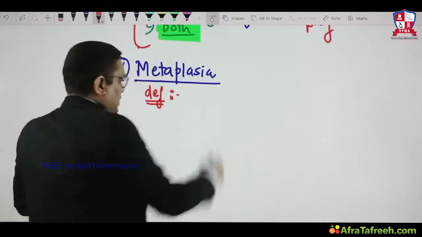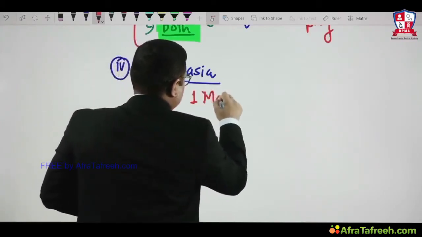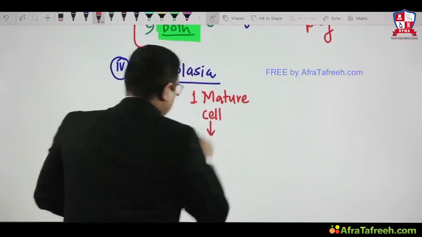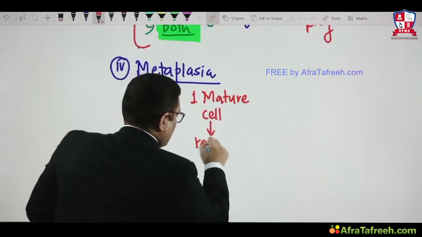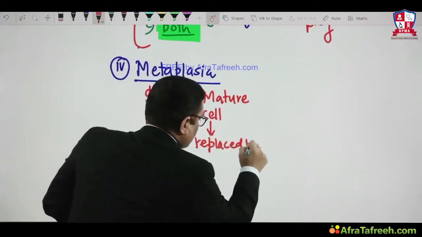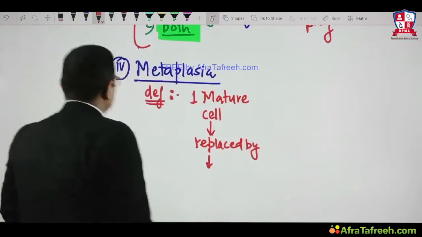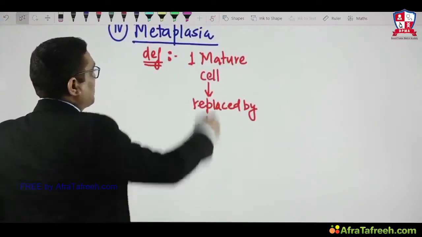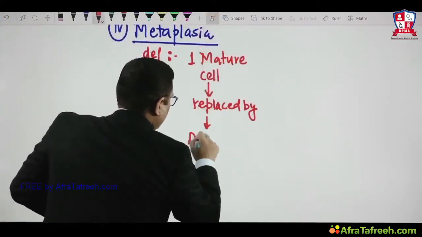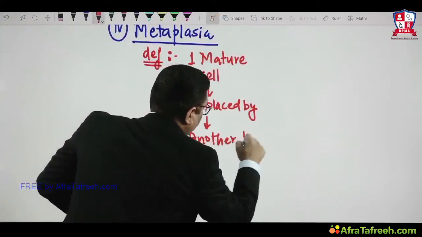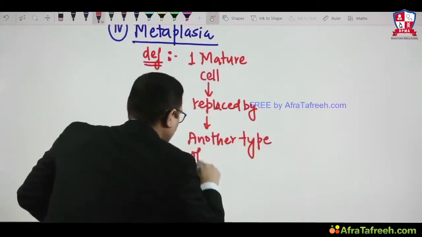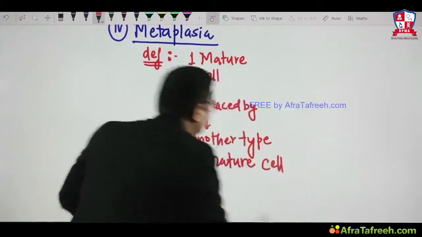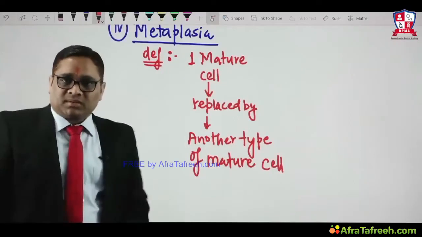it is where one mature cell has been replaced by another type of mature cell. So one type of mature cell is replaced by another type of mature cell, and this is called metaplasia, right?